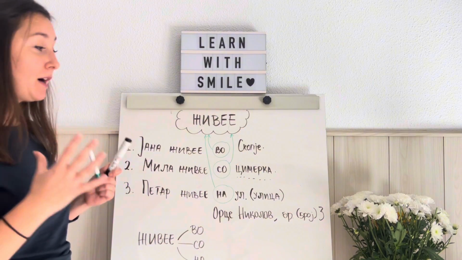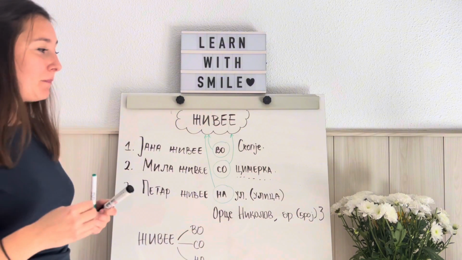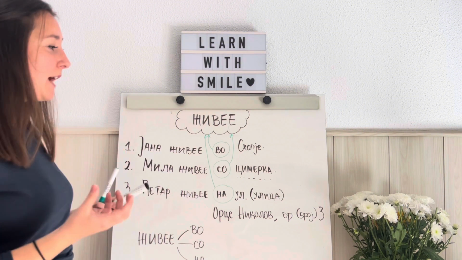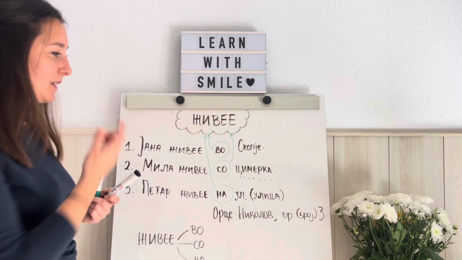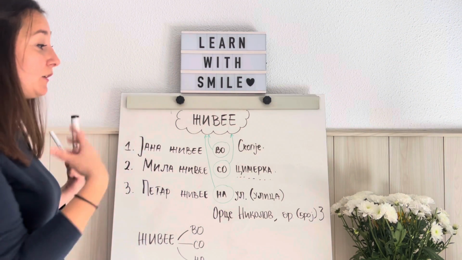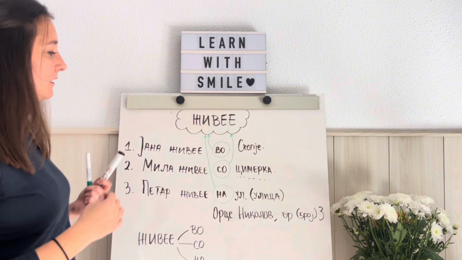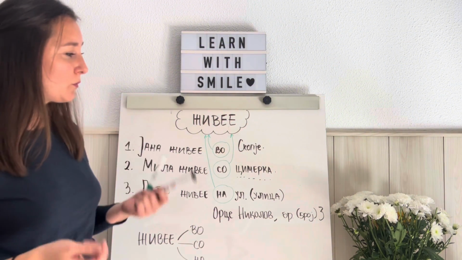If you are talking about a male roommate, then we say цимер. But if it's a female, I have to use цимерка, okay? Цимер, цимерка. And here we understand that her roommate is actually a female, okay? Мила живее со цимерка means Мила lives with a roommate.